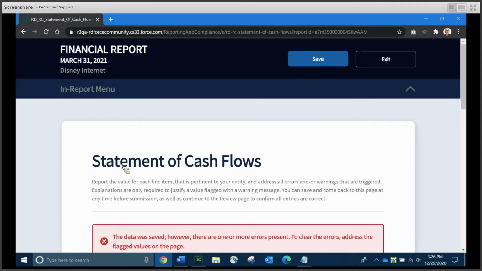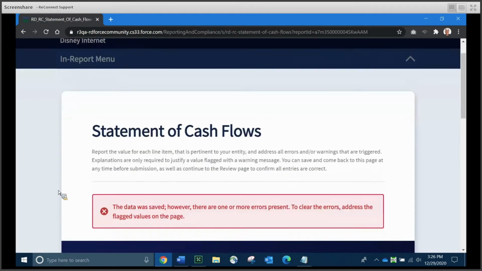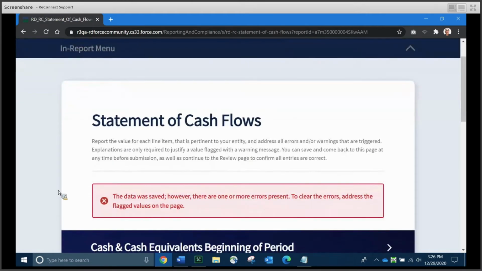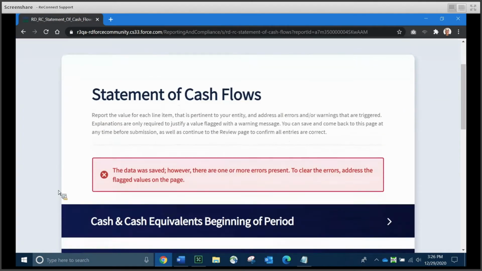Now, the statement of cash flows allows you to report your entity's change in the balance sheet accounts and income that affect cash and cash equivalents under 3 different activity types: operations, financing, and investing. And this schedule only becomes required and generated by the system once your entity has submitted the 4th quarter financial report for the previous calendar year. That is, you have to have a full year's worth of financial data in the system before the statement of cash flow shows up for you.